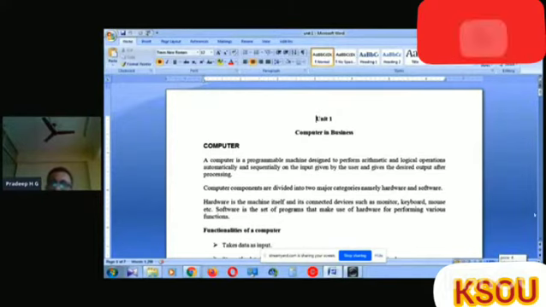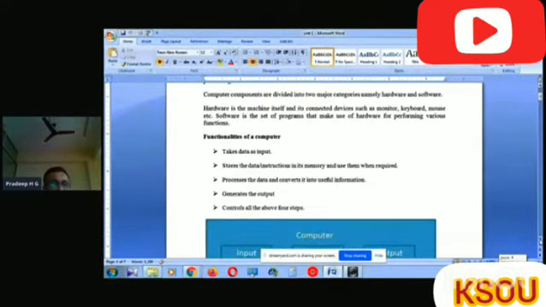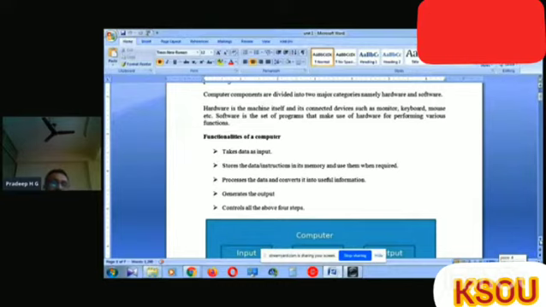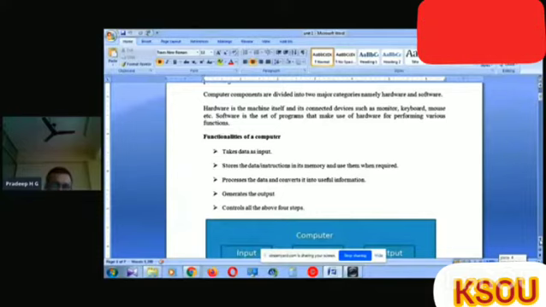Now, functionalities of computer. What are all the functionalities, or what are all the tasks that will be carried out by the system or the computer? The first functionality is it takes data as input. It stores the data or instructions in its memory and uses them when required.